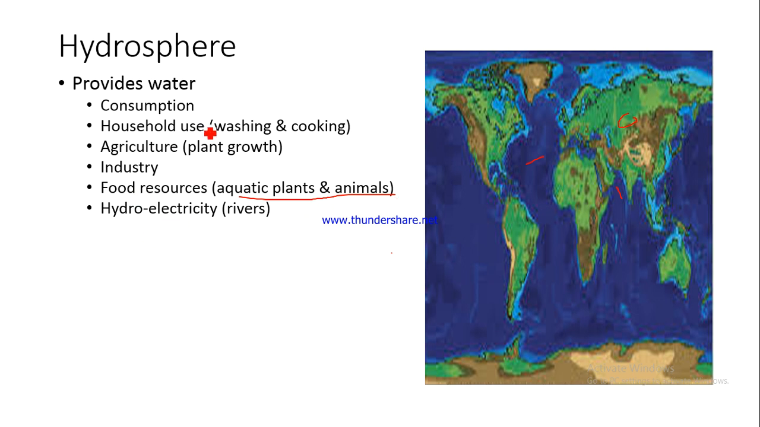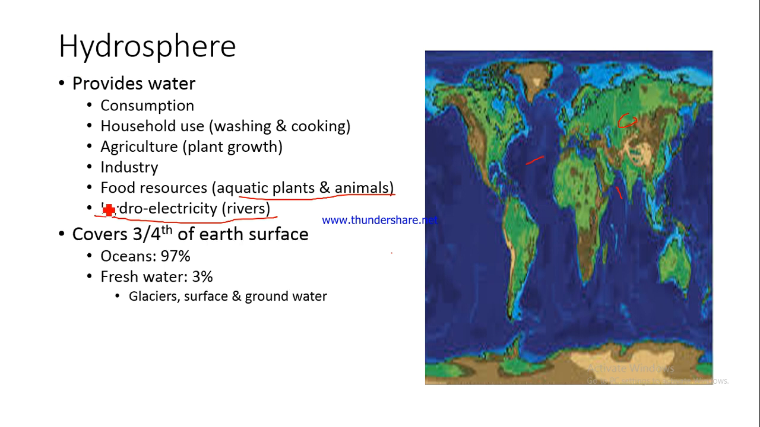Again, the water which flows in the river can be collected in a big reservoir, and then that stored water can be used to run turbines and to generate electricity. So for generating hydroelectricity also, the hydrosphere is very, very important. The hydrosphere in fact is providing us this service. We are able to use the water available in the hydrosphere to generate electricity.